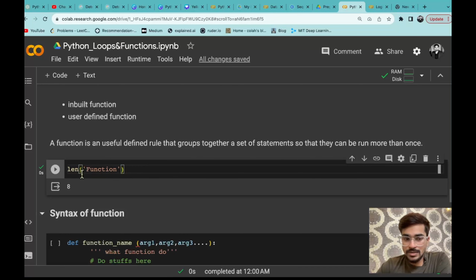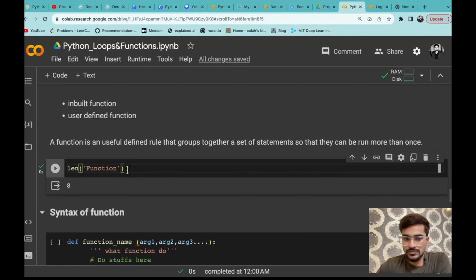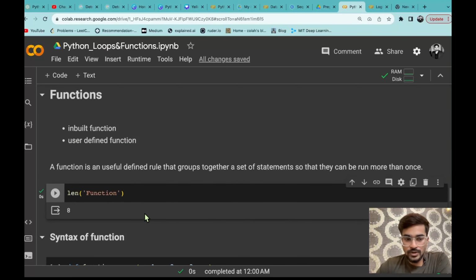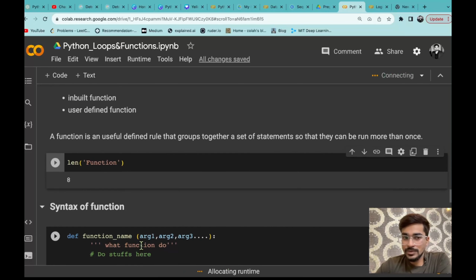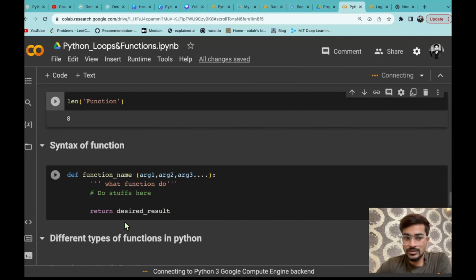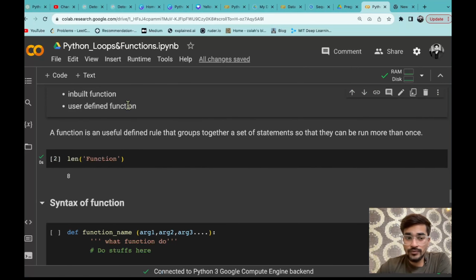Now this is the single example that I am giving in inbuilt function, क्योंकि मैंने already बहुत सारे example दे रखे हैं, like whatever I have taught in data structure, list, string and then tuples, उन सारे data type के मैंने बहुत सारे functions and methods show किए हैं. So you can just go through it and check that what are the functions we have that are inbuilt. Now the main focus of this session is to learn how to define a user defined function. That means we are going to make our own function that we can use inside that cell. So we are going to define our own function that we can reuse that again and again.